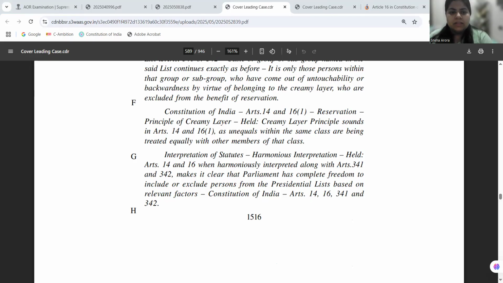This case is also known as the reservation in promotion case, and it was decided by a five-judge bench. The five-judge bench unanimously found that the judgment delivered in Nagraj is not very good law. It strikes down the demonstration of current backwardness of the SC/ST community. Now, what is basically held in the case of Jarnail Singh versus Lakshmi Narayan? The court is partially overruling M.